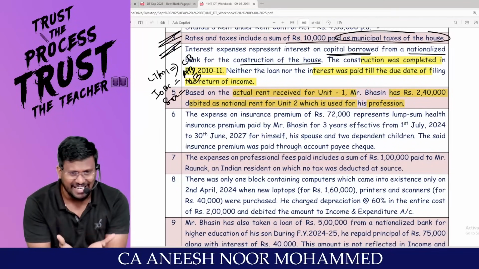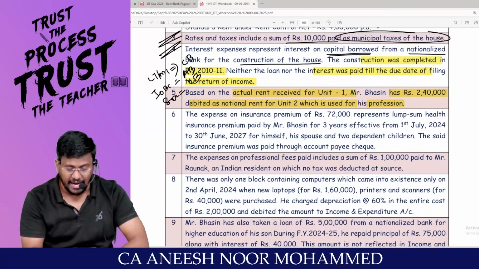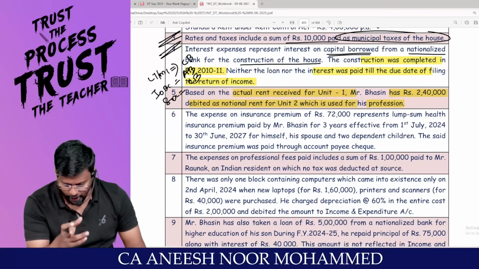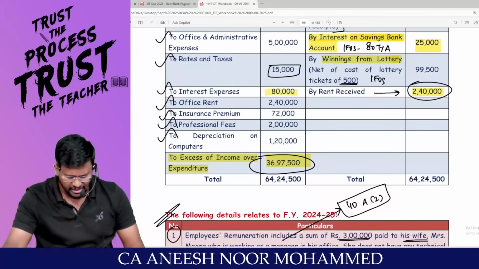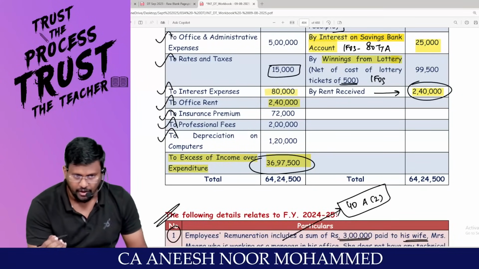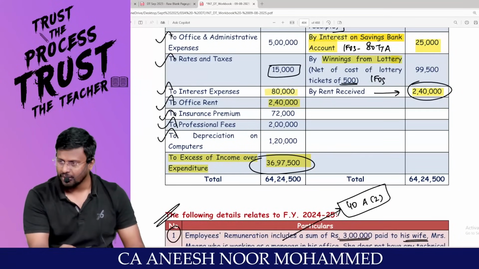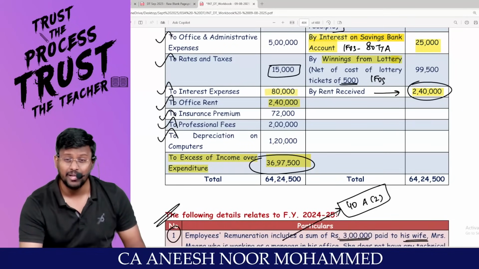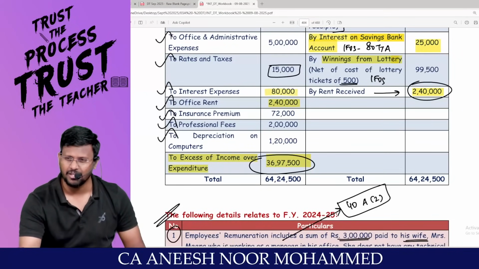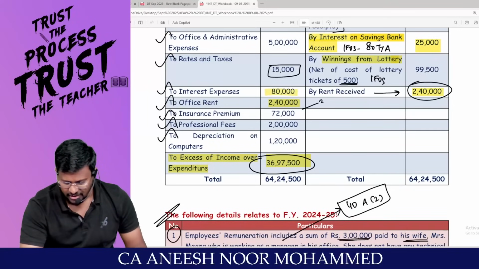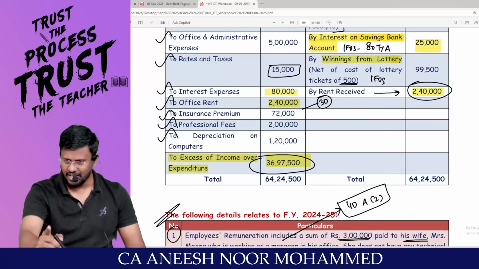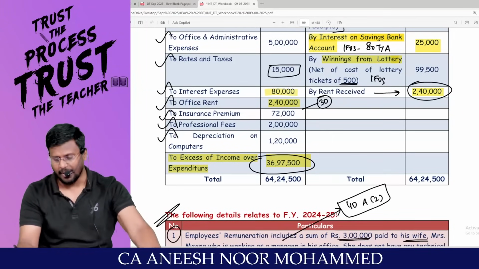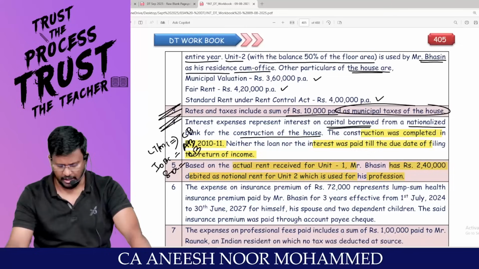So by considering the actual rent received, Mr. B has 2,40,000 debited as what rent? Notional rent. For Unit 2, which is used for his profession, is there any rent debited? Office rent 2,40,000. Oh my God. Is this actual rent? Notional rent. We have section 28 charging section, 29 computational section, section 30 expenditure relating to building. Section 30 says that actual rent paid will be allowed as a deduction. Notional rent should be added back. That cannot be debited to P&L account. Are you really with me?